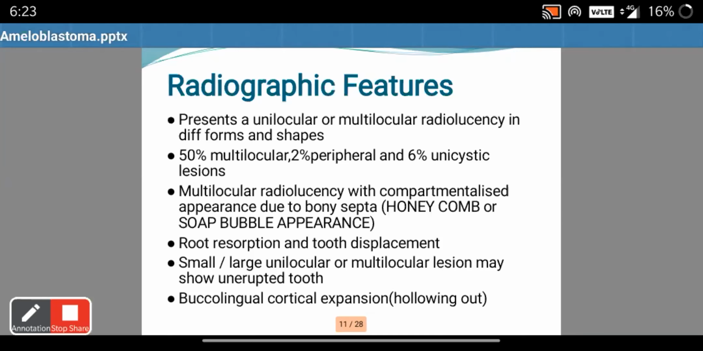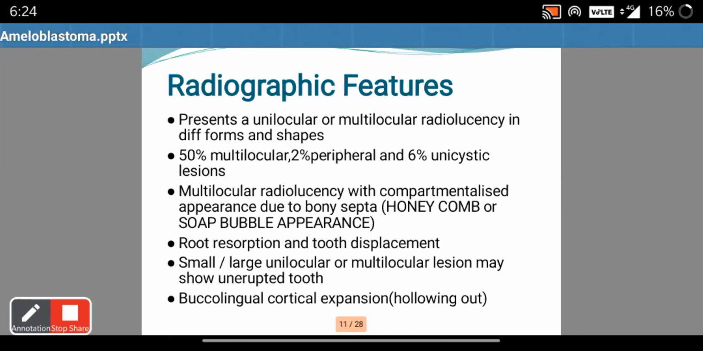The radiographic features of ameloblastoma are more important, and it is asked as an SAQ. It presents as a unilocular or multilocular radiolucency in different forms and shapes. It is usually well circumscribed and well defined radiolucency. 50% of the time the radiolucency is multilocular, 2% it is peripheral, and 6% of the times it is a unicystic lesion. The multilocular radiolucency can be seen as honeycomb or a soap bubble appearance. This is a characteristic feature of ameloblastoma.